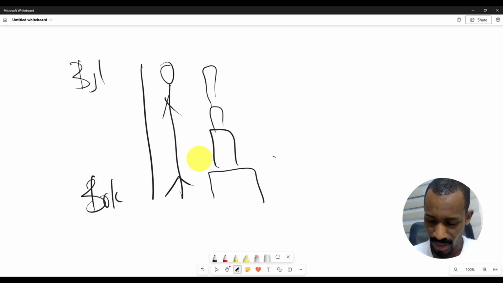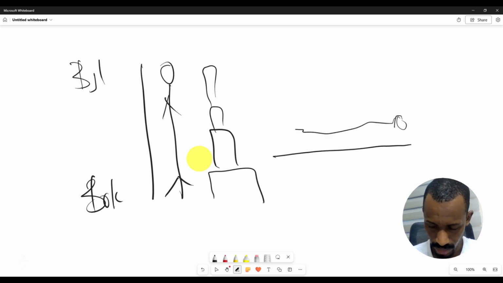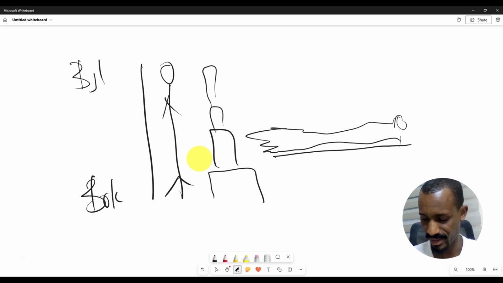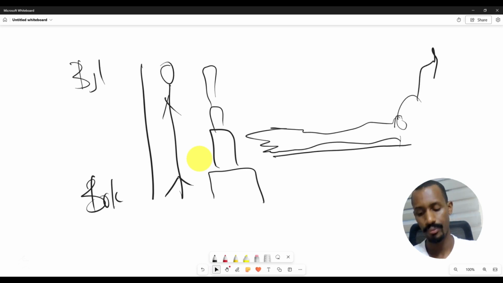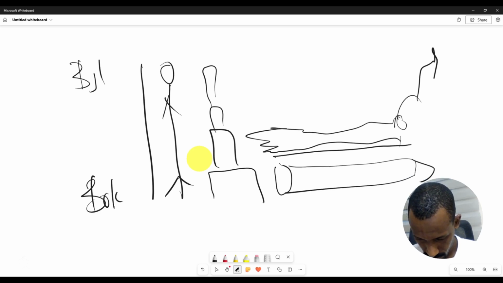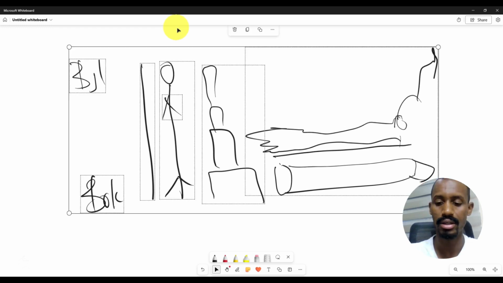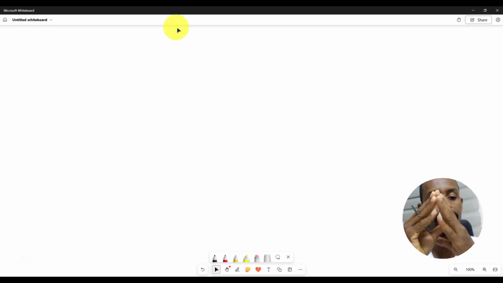It can mean the length of my hand. This is my shoulder, this is my hand. It can mean the length of a pencil. So length can mean anything. Length measures how long something is. And in life, an object has different lengths. Like if you look at this tissue paper here, it has different lengths.